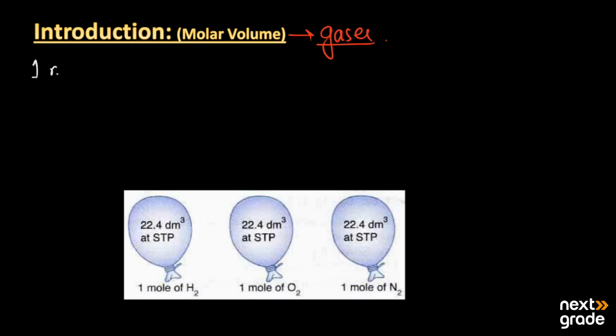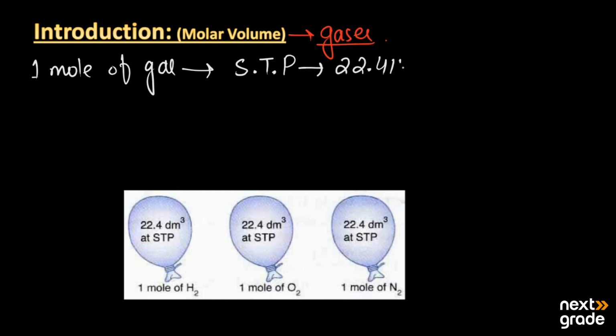If we have 1 mole of any gas and that gas is at standard temperature and pressure, that is known as STP, it is going to occupy almost 22.414 dm cube. dm cube is the unit for the volume.